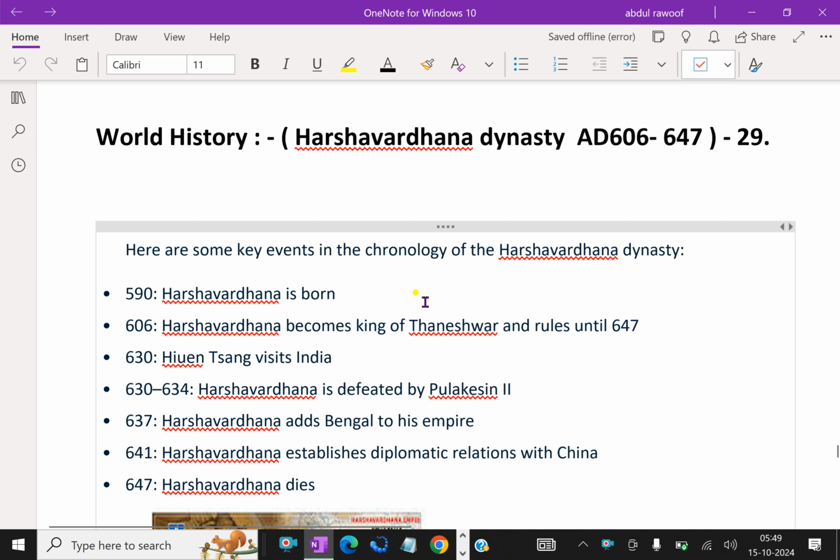Harsha was the second son of Prabhakaravardhana, the first important king of the Pushyabhuti dynasty with its capital at Thanishwar. The Pushyabhutis were the feudatories of the Guptas but had assumed independence after the Huna invasion. Here are some key events in the chronological order of the Harshavardhana dynasty.